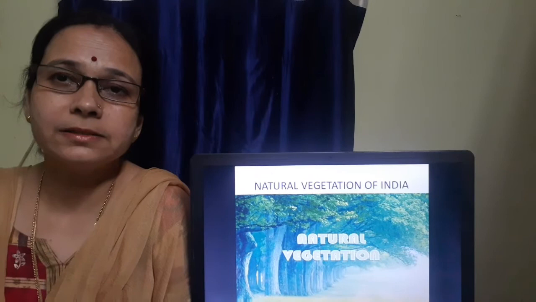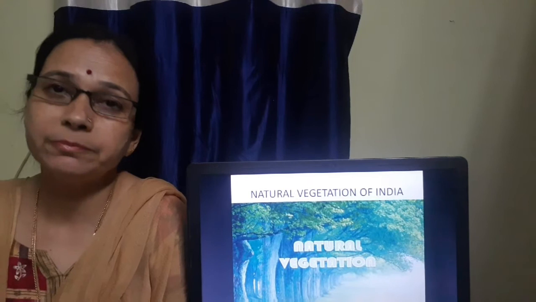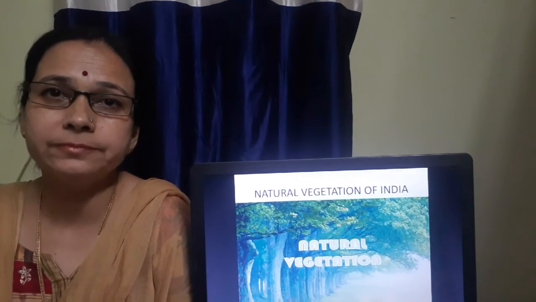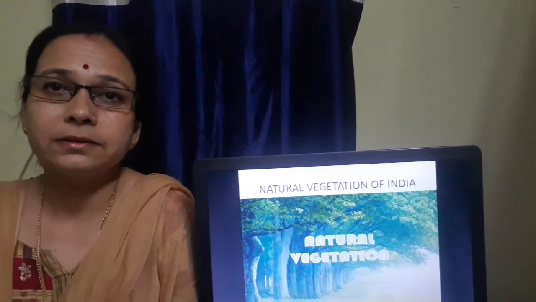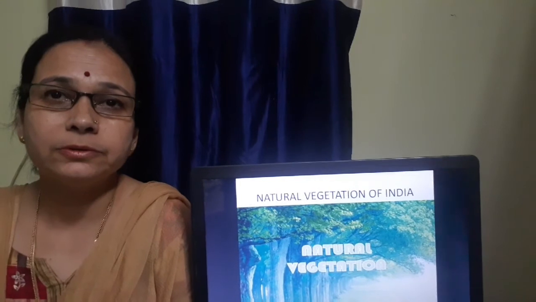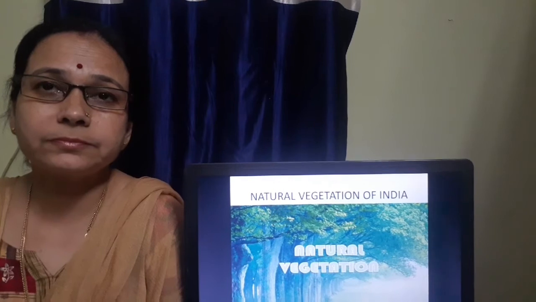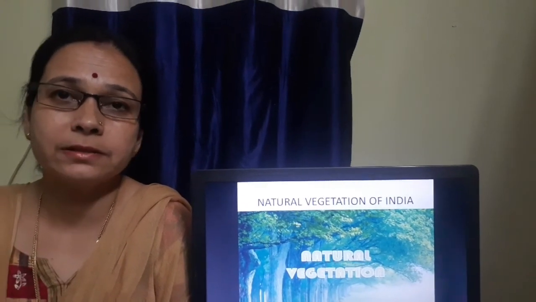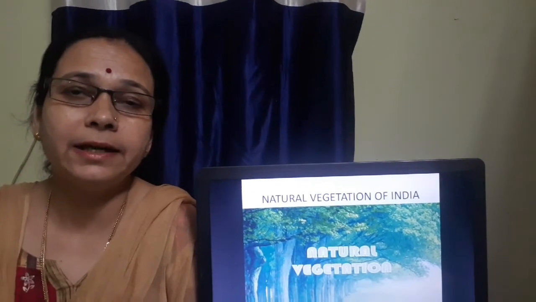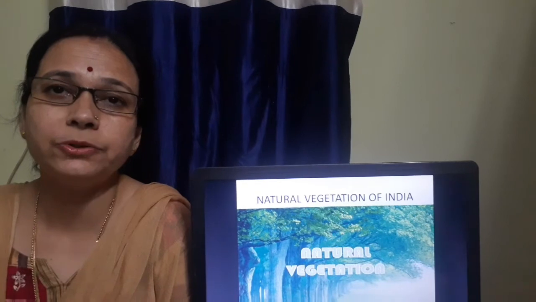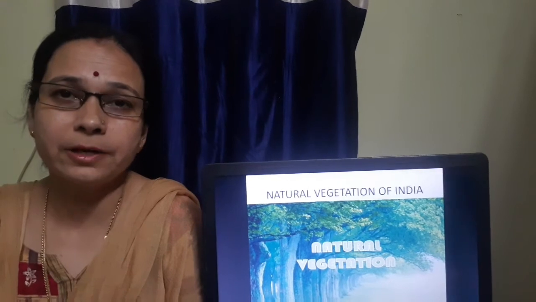In the previous class, we studied what is natural vegetation. Children, do you remember it? What is natural vegetation? Yes, natural vegetation means the plants which grow on their own. No one has planted them, but they grow on their own and they become huge trees. So that is natural vegetation. Then we also studied that natural vegetation is divided into three: grasslands, forests and shrubs.